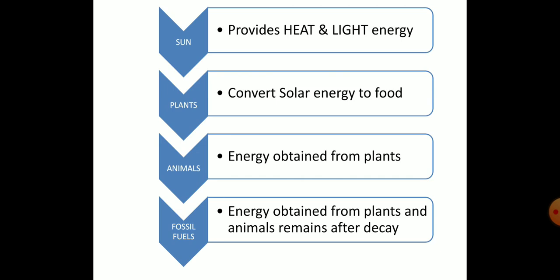This is called energy chain. You know what a chain is? A chain means it is connected from one end to the other without any break. Likewise, the energy is moving from sun to plants, plants to animals and animals to fossil fuels.